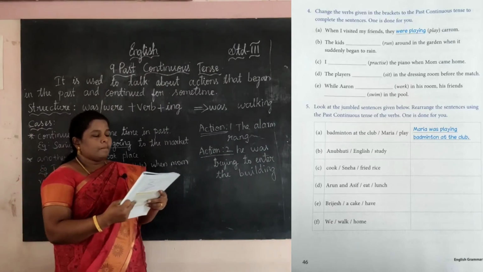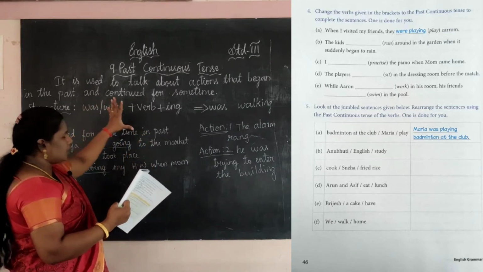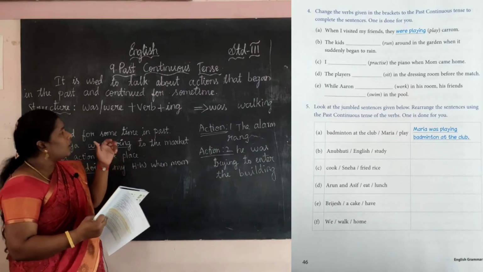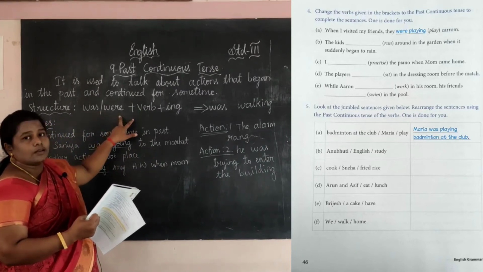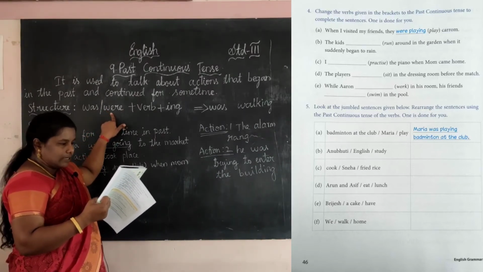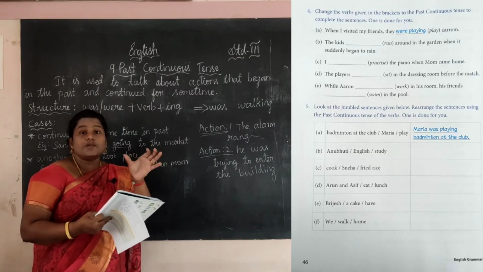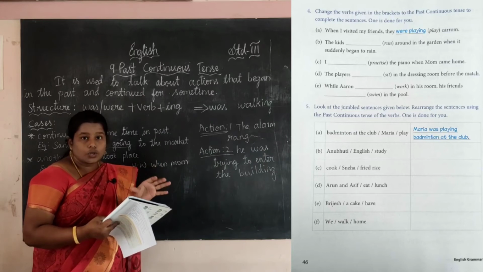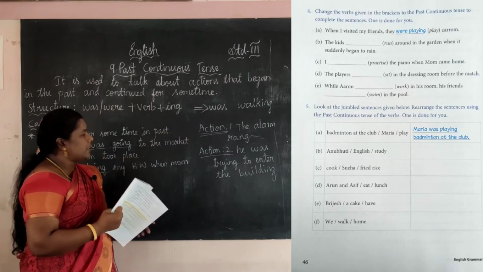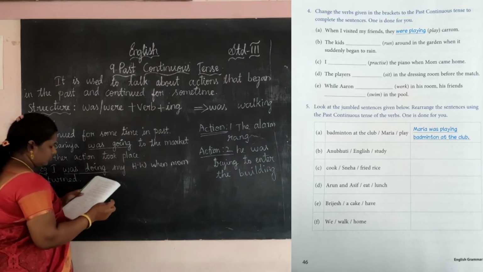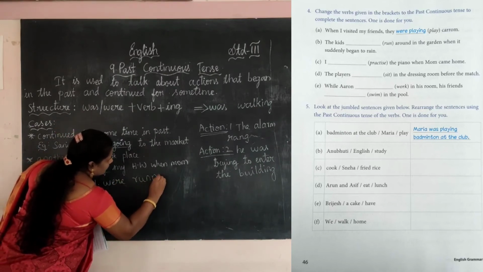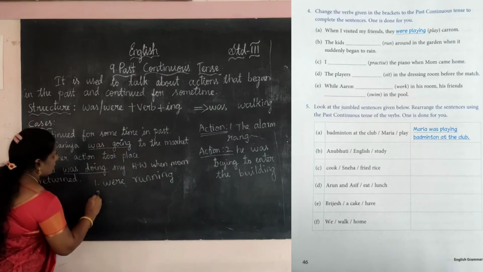Okay, so let me use the structure here. Yes, the kids, it is in plural form. So what form do we want to use, was or were? Which is the answer? Were. Okay, for plural we want to use were plus the verb given in the bracket. Run. So we want to use the verb run plus ing. So what is the answer here? First one, were running. Okay, next, the second one.